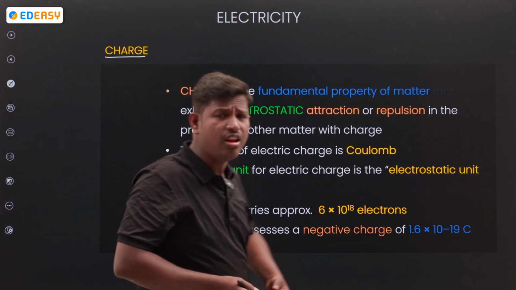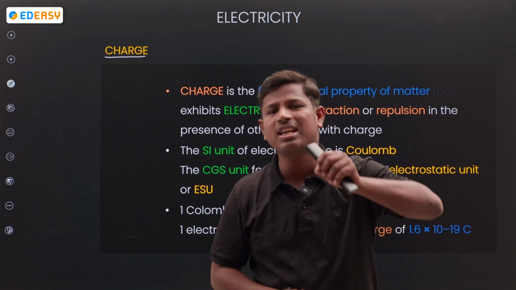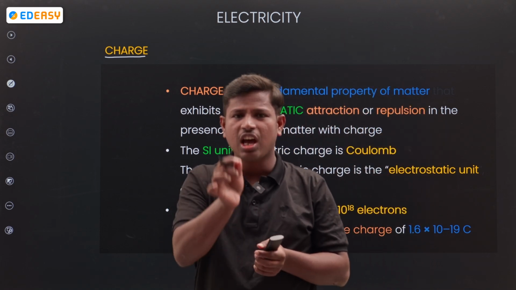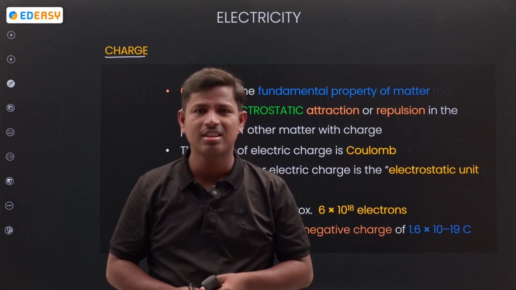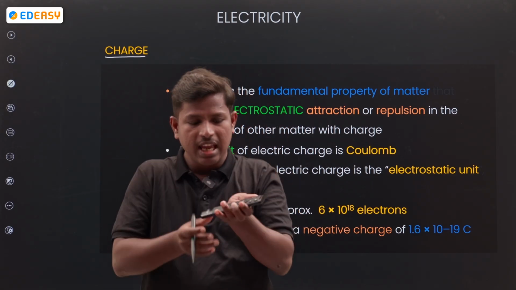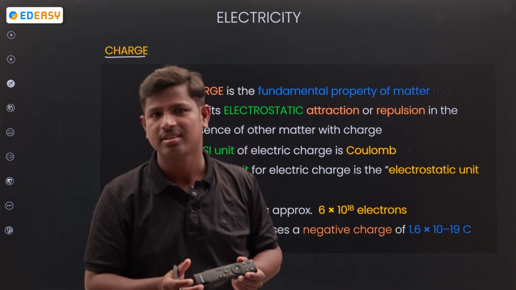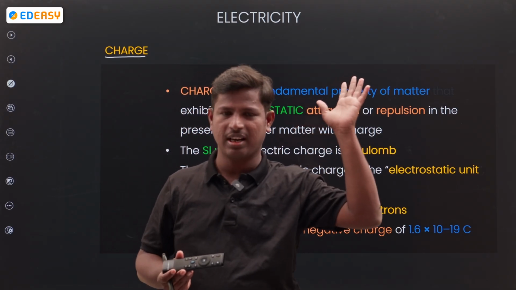Next, charge. Many of you know about charge. What is charge? Charge is a basic property. If you take any material, how is it formed? It is made up of atoms or molecules, right?